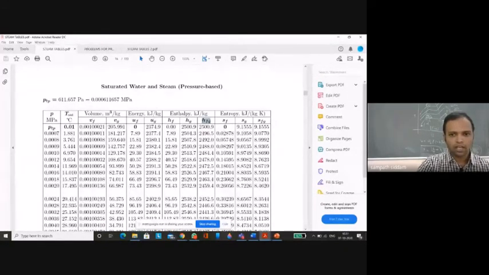Here HFG and SFG are directly available. Is that clear? Before this, I told you the formula where h is equal to hf plus x into hfg. So if I want the enthalpy at that particular pressure and temperature, and my x value is given, I can go directly with hfg and hf, substitute, and directly I'll get the value of h.